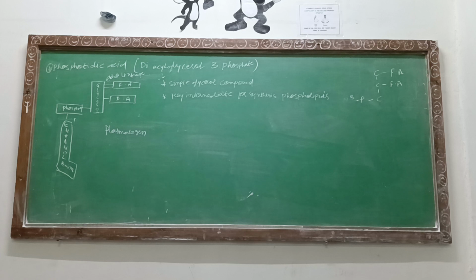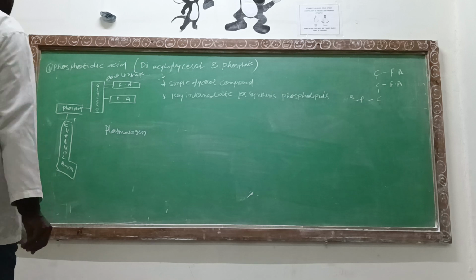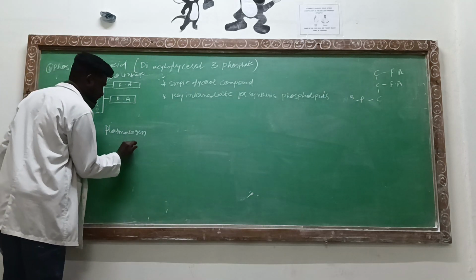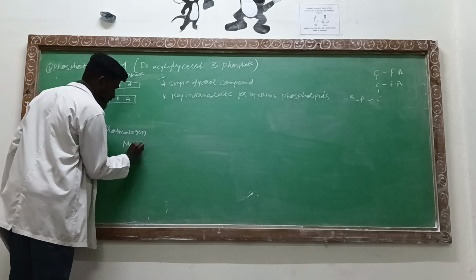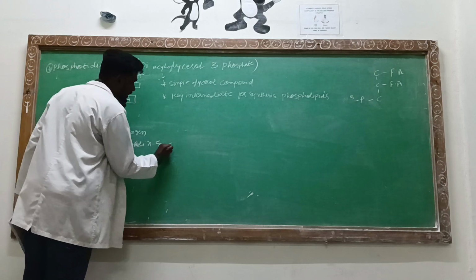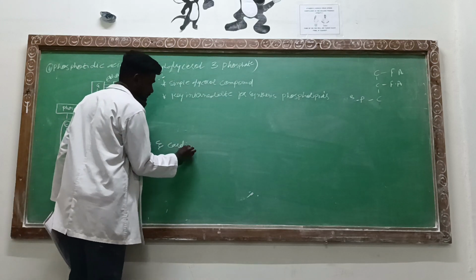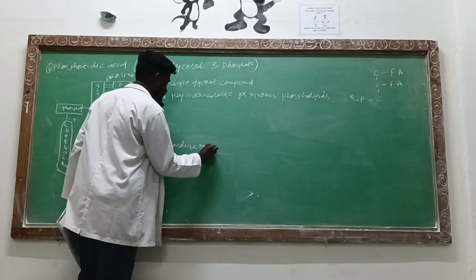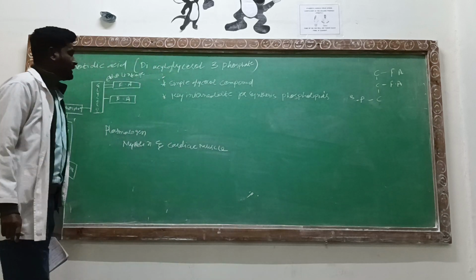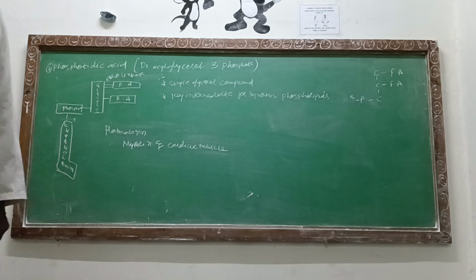Now these plasmalogens are found abundantly in the myelin and cardiac muscle. Plasmalogens are abundantly present in the myelin and cardiac muscles.